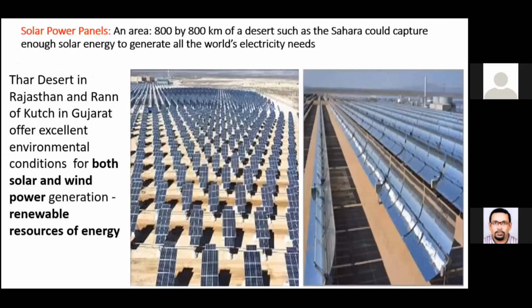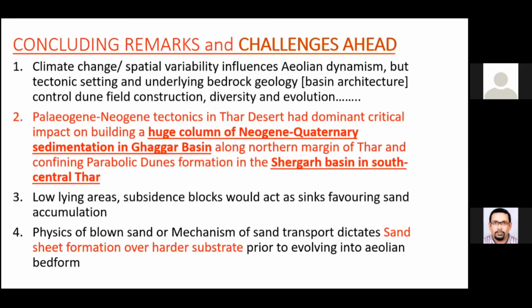So concluding this, we have huge thick columns of Neogene and Quaternary sedimentation in Ghaggar Basin and parts of the Shergarh Basin. Then, of course, the low-lying areas were the favored sites for the sand accumulation.